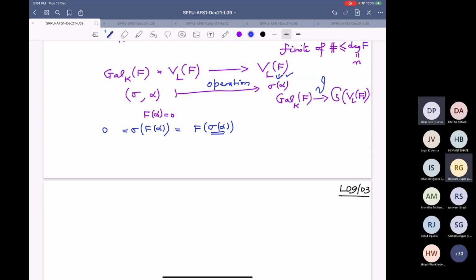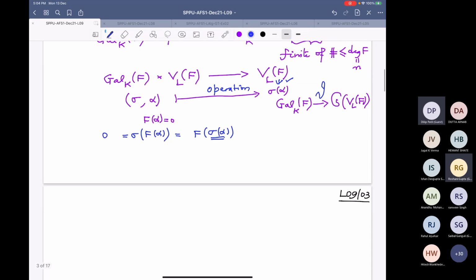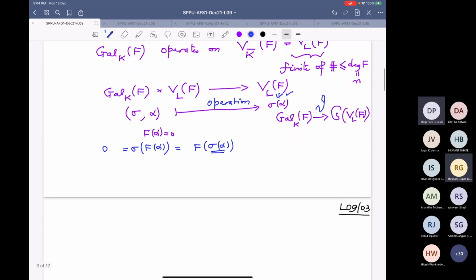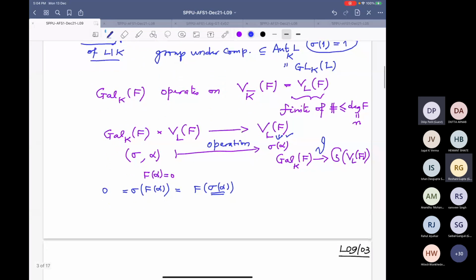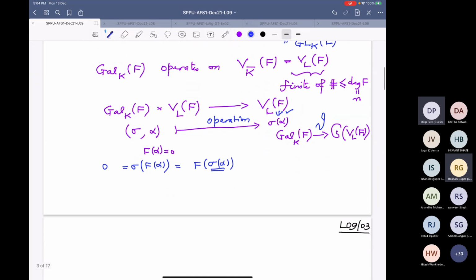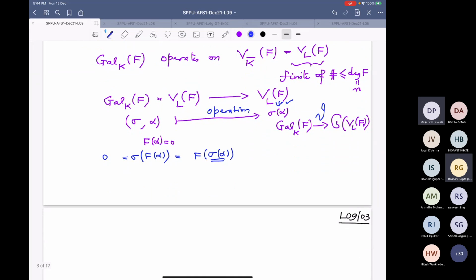All right, now. So first of all, how many elements does this group have? And how many orbits? That is where Jordan proved a very important observation. So this is Jordan.